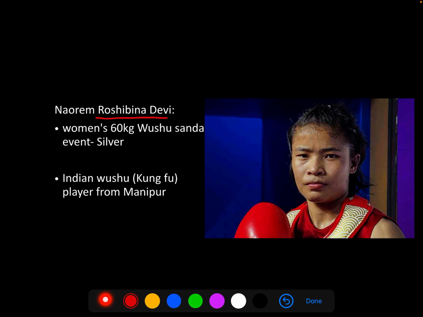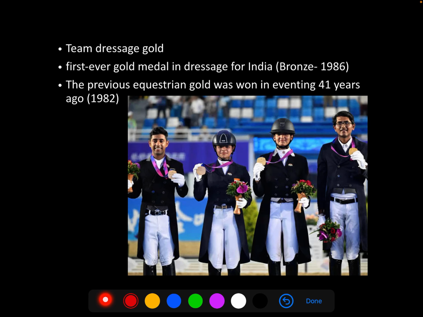Nengrampam Roshibina Devi. She is from Manipur. She is an Indian wushu or kung fu player. She won silver medal in the women's 60 kg wushu Sanda event. Now, this is an iconic moment because you can see such happy smiles on them, right?